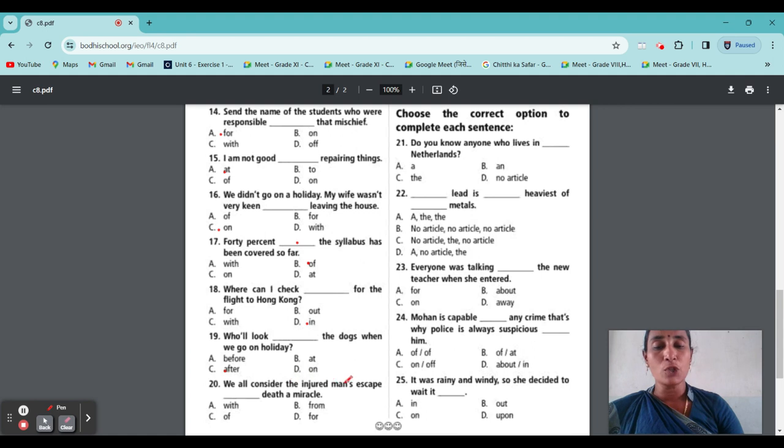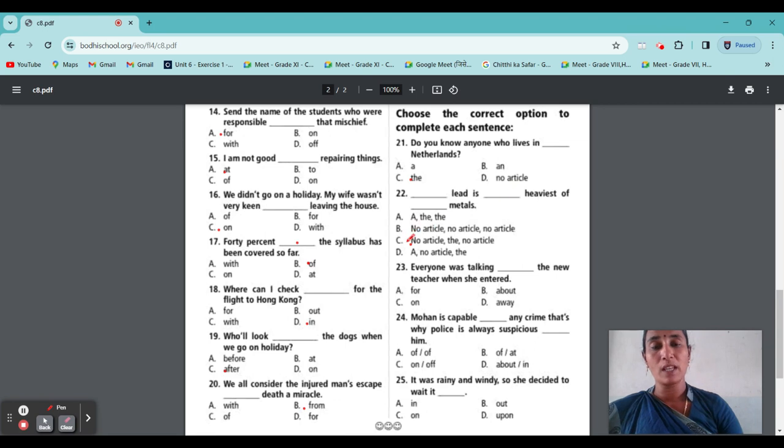We all consider the injured man's escape from death a miracle. From death, a miracle. Next: do you know anyone who lives in the Netherlands? Dash Netherlands: lives in the Netherlands. Particularly we say the Netherlands. Dash lead is dash heaviest of dash metals. So for lead no article will come, as it is a common noun. Lead is the heaviest of metals.